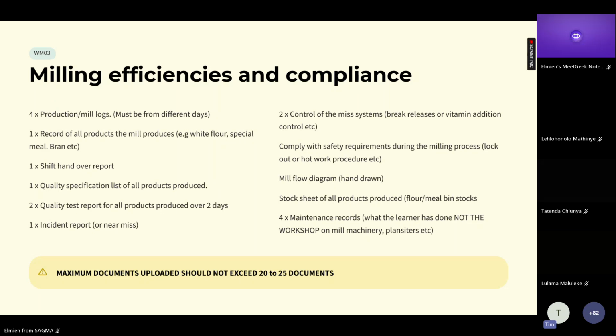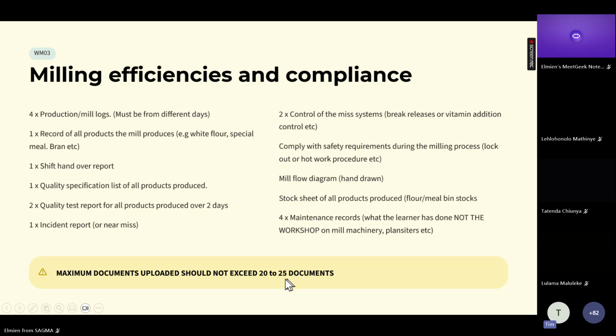One of the other. Mill flow diagram, hand drawn again. Stock sheet of all products produced. So looking for your bin stocks that you produced. And for maintenance records, that is your plant sifters and all the rest of it.